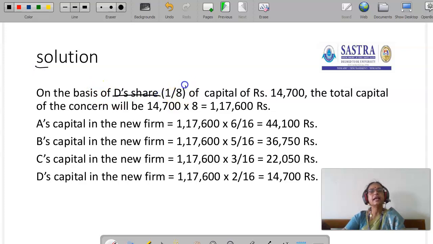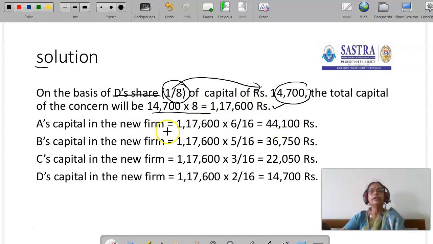What is D's share? 1/8 he is given. For 1/8, he brings capital of 14,700. So the total capital of the concern is 14,700 into 8, that is 1,17,600.